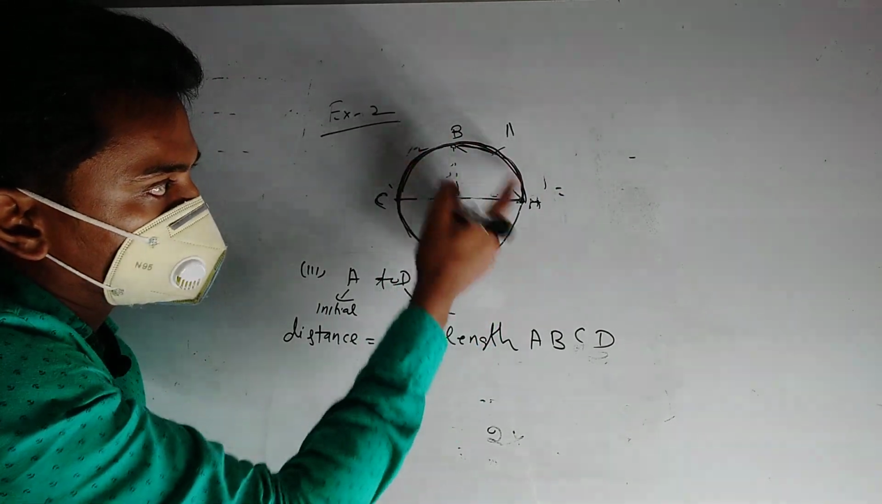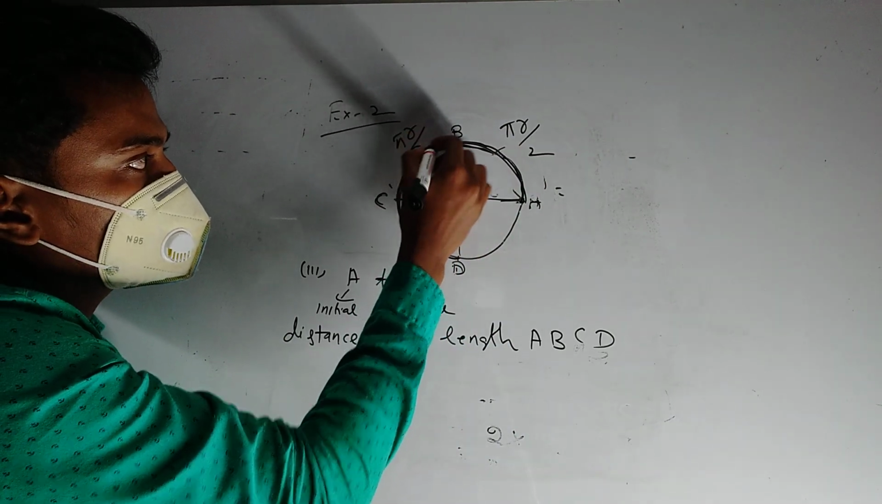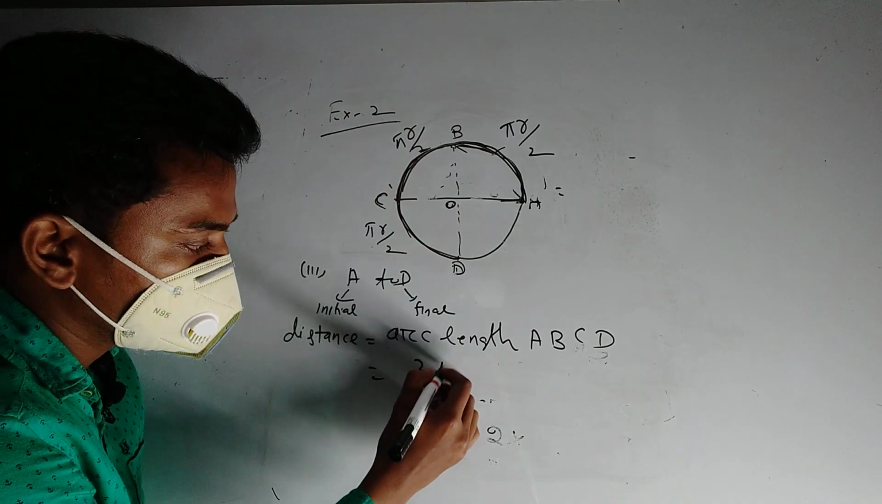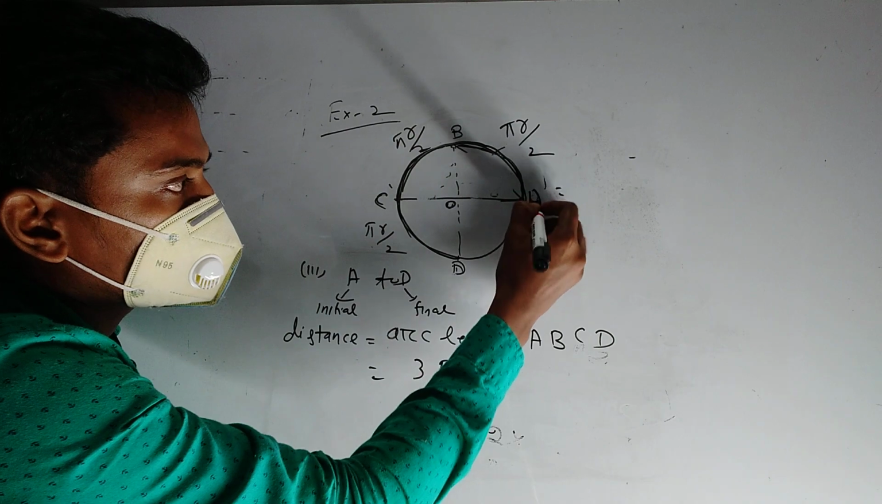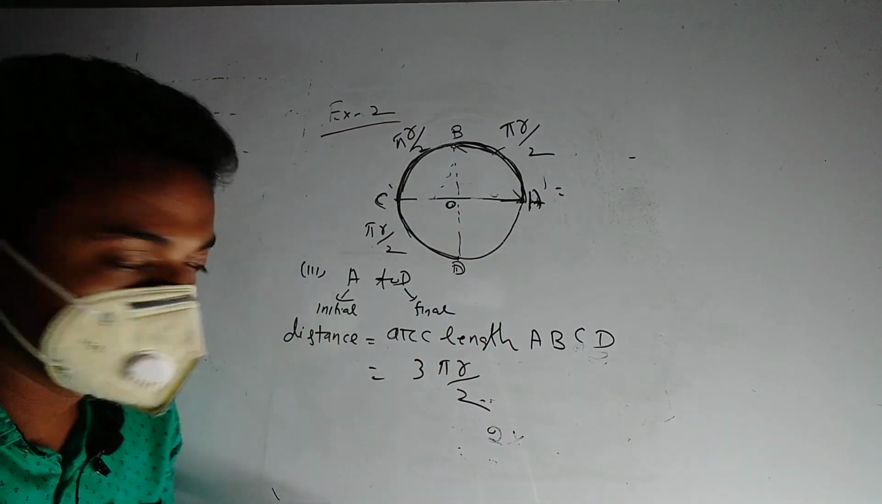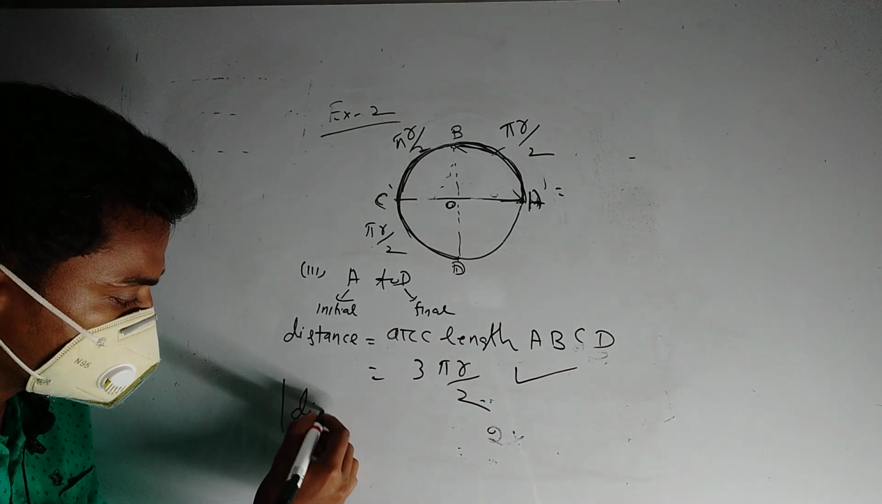This arc length from A to B is pi r by 2, this is pi r by 2 and this is pi r by 2. So the total arc length is 3 times pi r by 2. From A to D, the arc length is 3 pi r by 2. So this is the distance.